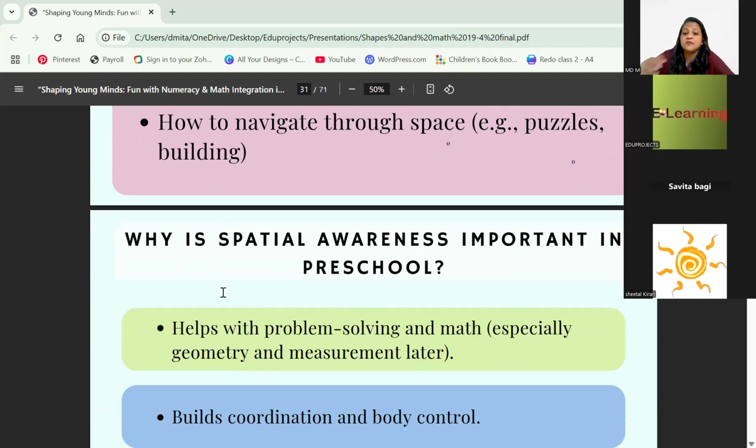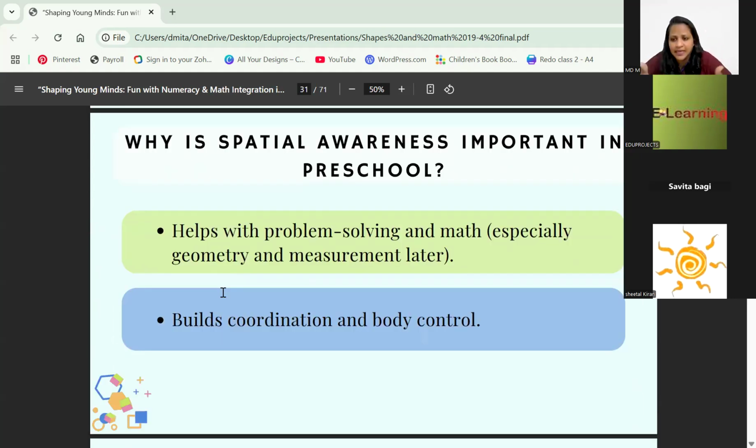First, yes, it helps in problem solving and math later, like geometry and everything, and builds coordination and body control also. You'll see the activities and you'll get an idea what I'm trying to put across here.